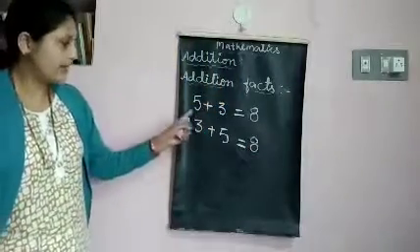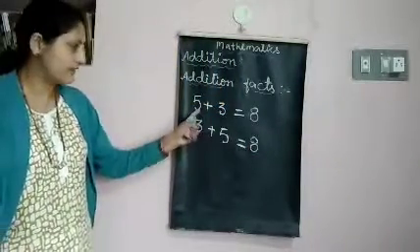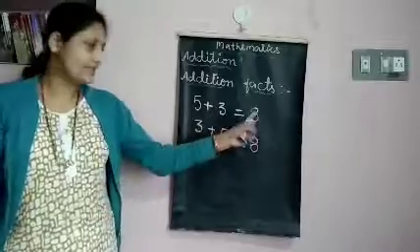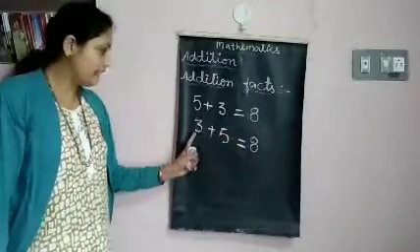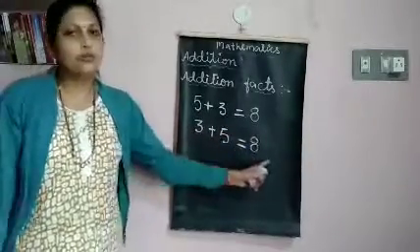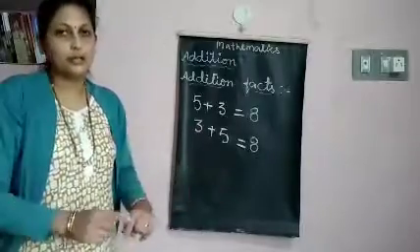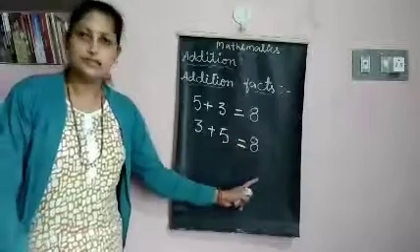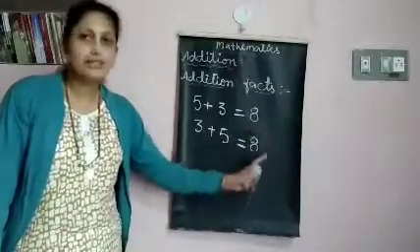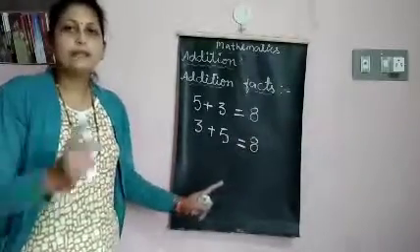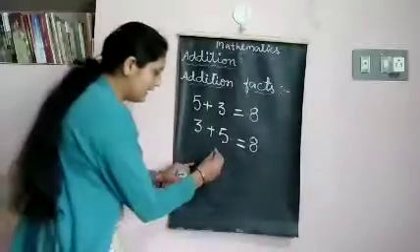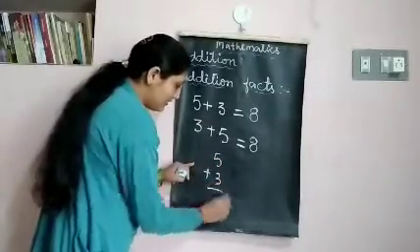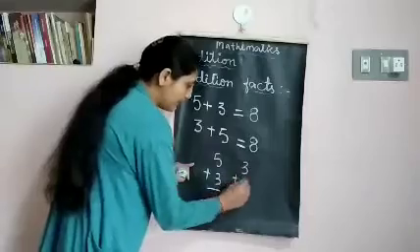So here we have added numbers in two orders. First we have added 5 plus 3. The answer is 8. In the same way, 3 plus 5 also 8. Means when you change the order of the numbers, the answer remains same. We can add 5 plus 3 in this way or 3 plus 5.